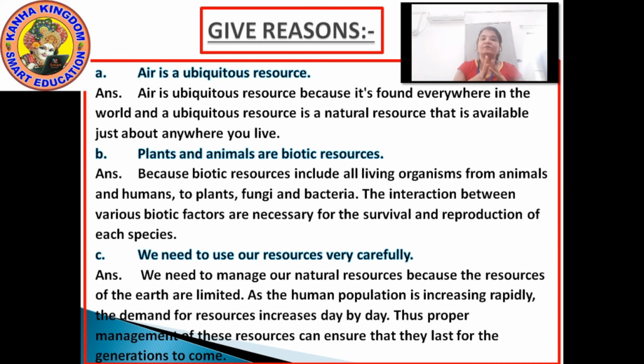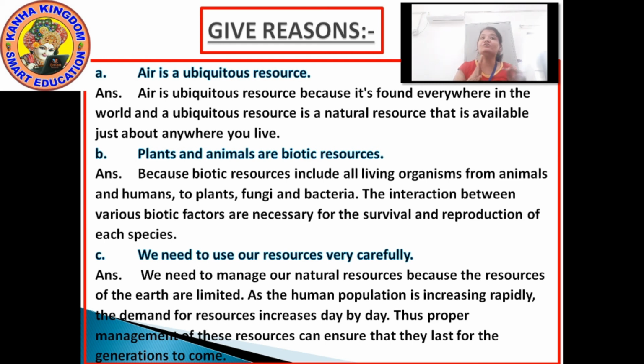Because biotic resources include all living organisms like animals and humans to plants, fungi and bacteria. The interactions between various biotic factors are necessary for the survival and reproduction of each species.